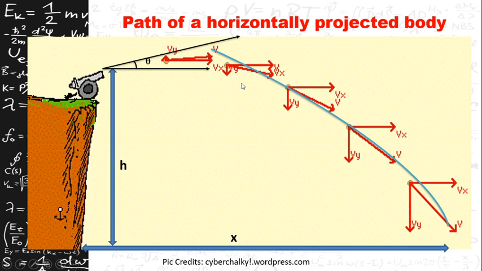One is the horizontal vector component, another one is the vertical vector component here.